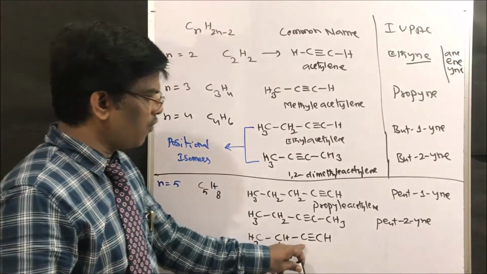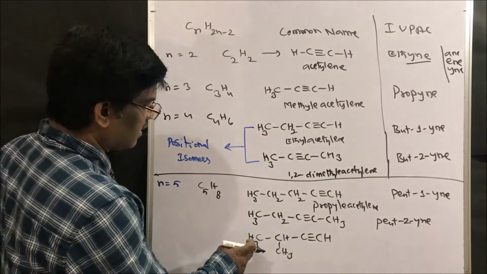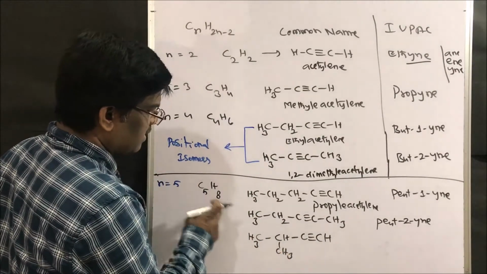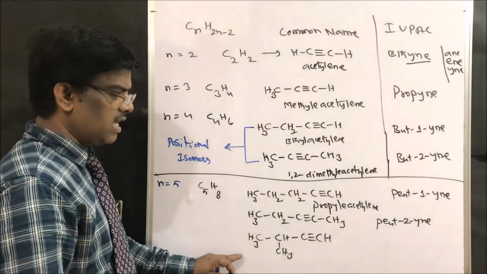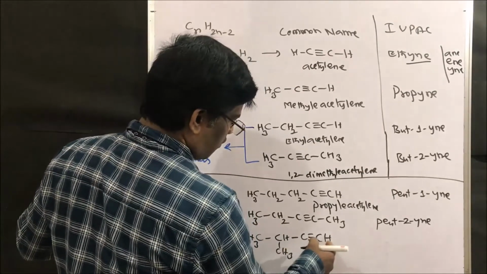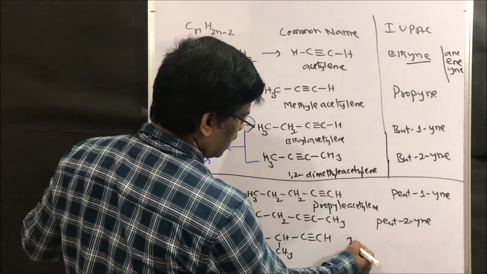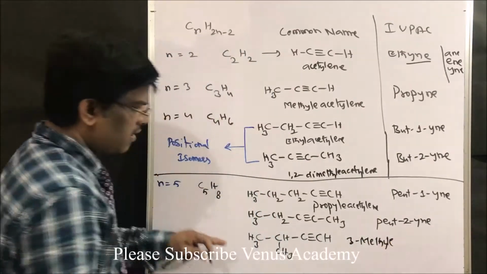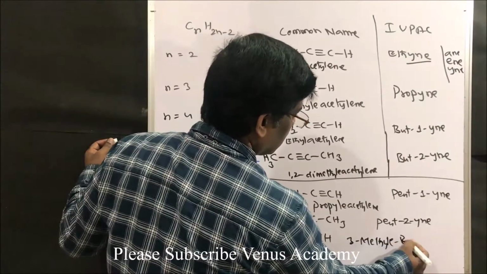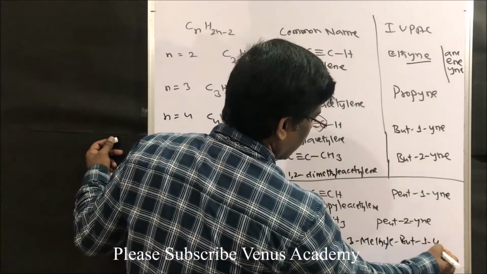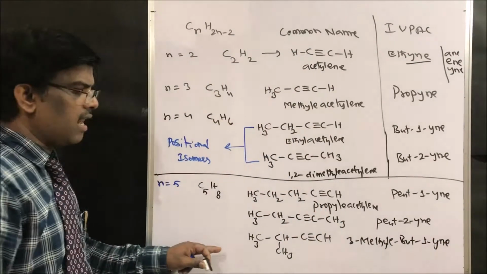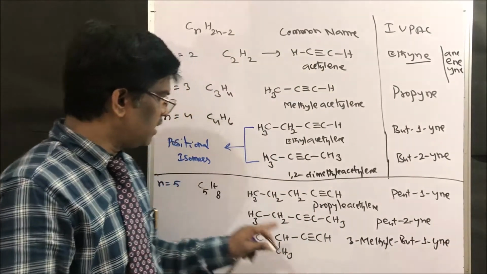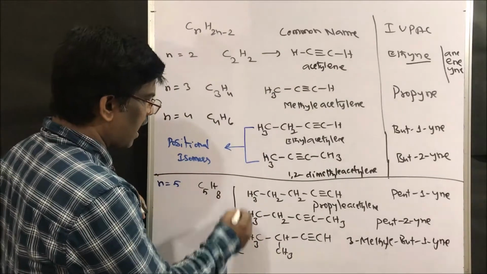It is CH3, then CH, then C≡CH: 1, 2, 3, 4, 5 carbons, and hydrogens 3 plus 3 plus 1 plus 1, that is 8. So this has a methyl at position 3 on but-1-yne. Isn't it? 3-methylbut-1-yne. So these three compounds are all isomers.